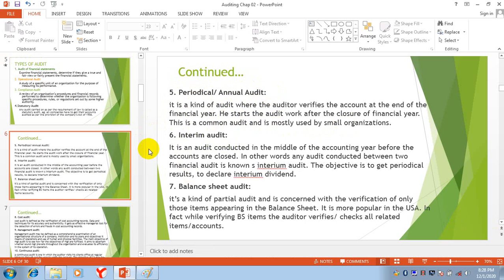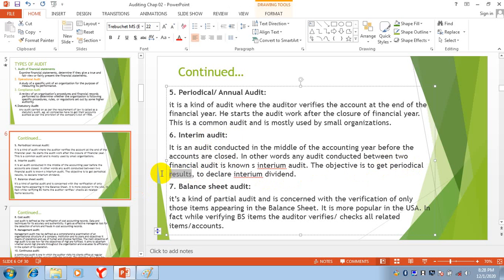Basically it is for tax purposes. Then interim audit: any audit between two annual audits we call interim audit. I told you the purpose is to declare dividend or to get periodical results. We want quarterly results, we want semi-annual results. For this purpose, we conduct the interim audit. And I told you about the declaration of interim dividend.